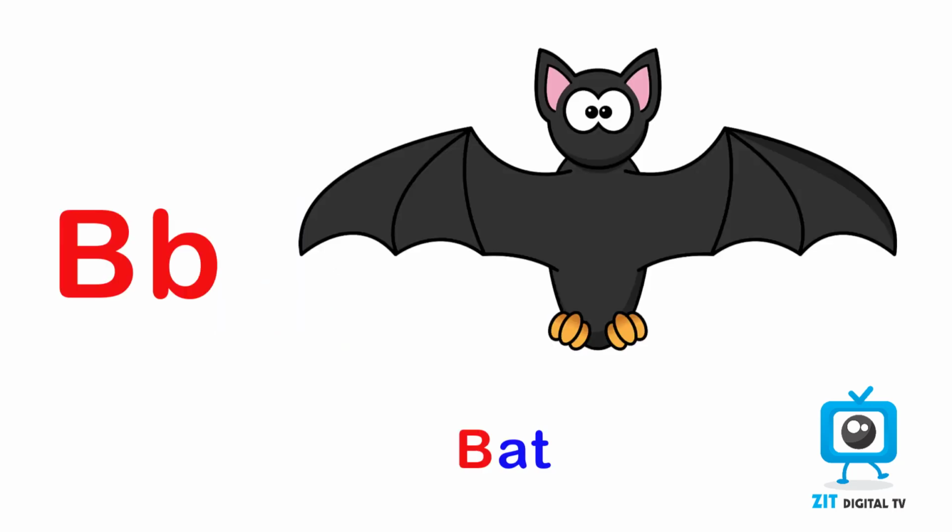This is uppercase B. This is the lowercase b. The sound of B is B, as in bat.